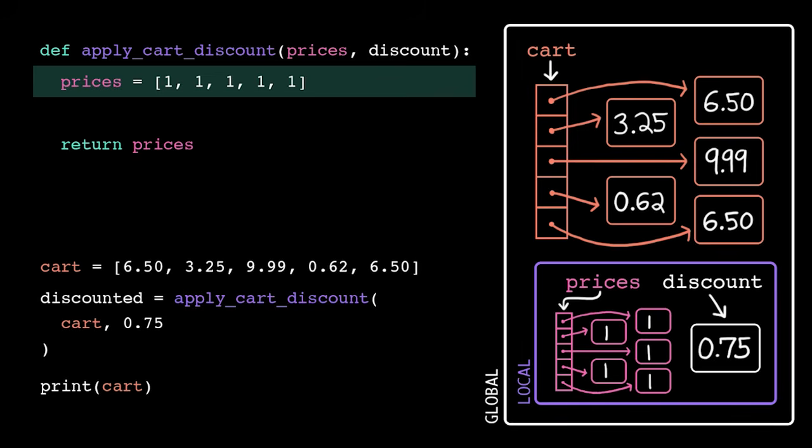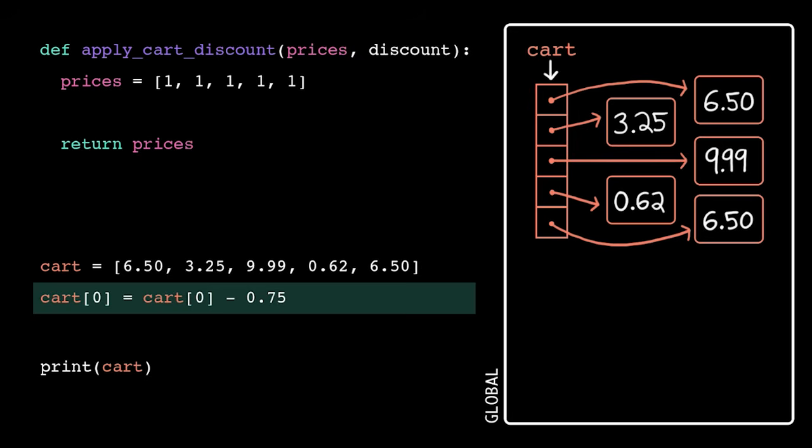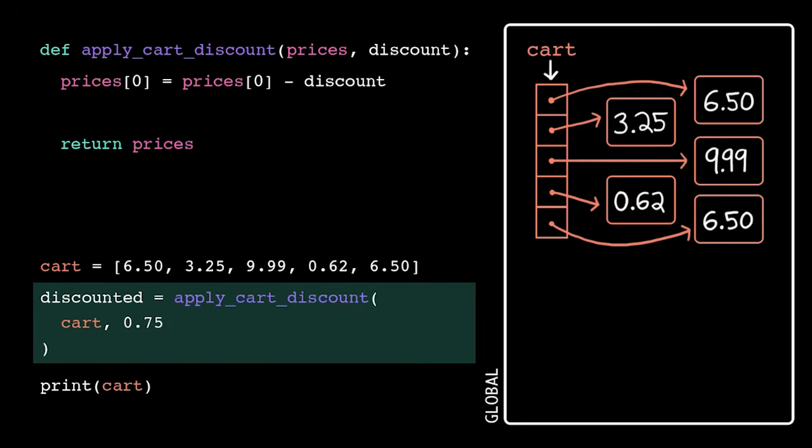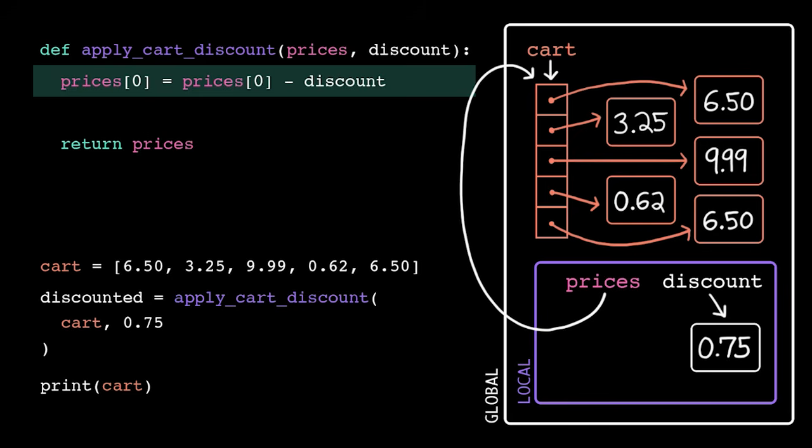But what if instead of reassigning the parameter variable, we just mutated it? Since lists are a mutable data type, we can update them in place. So if I were to update the element at index 0, this mutates the existing list. It doesn't create a new one. If I put that mutation instead inside the function body, the same thing happens. Notice, however, that with pass by assignment, my parameter variable and that original variable are both pointing to the same location in memory. So any mutations I make inside the function body also affect the value of the original variable.